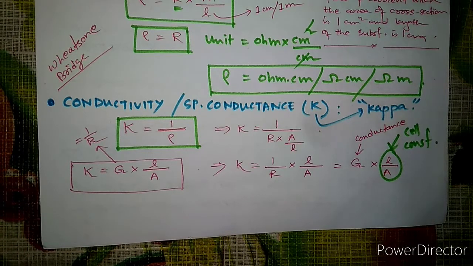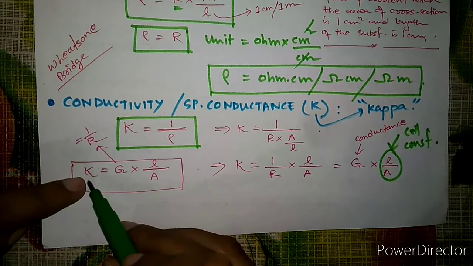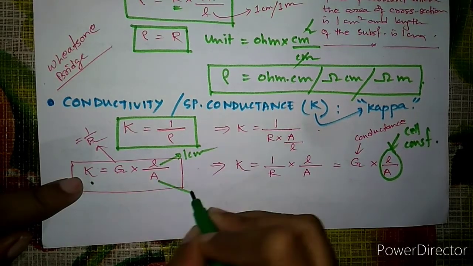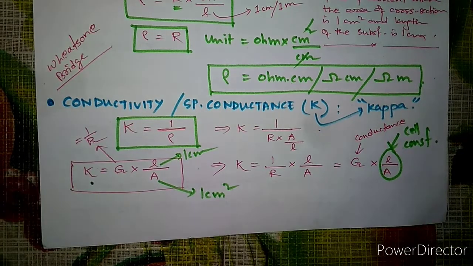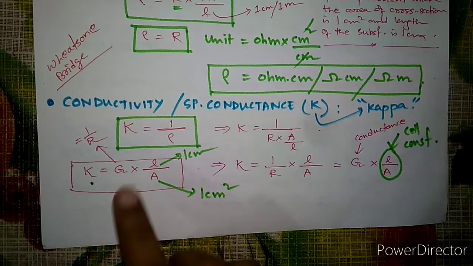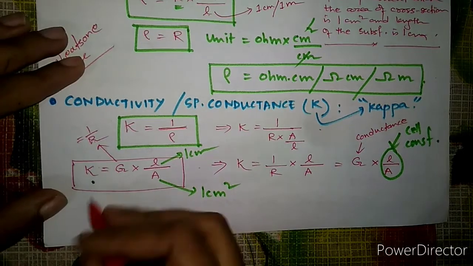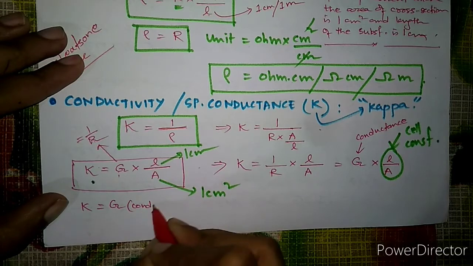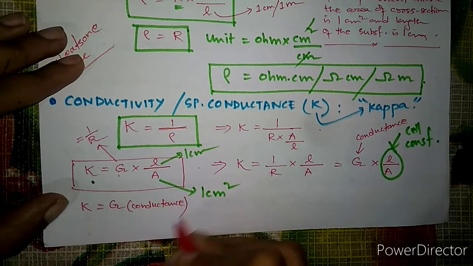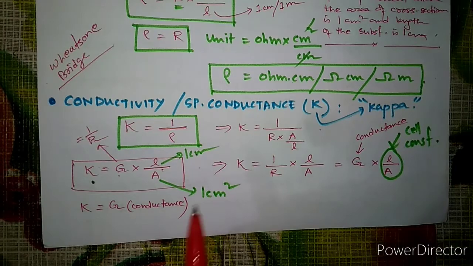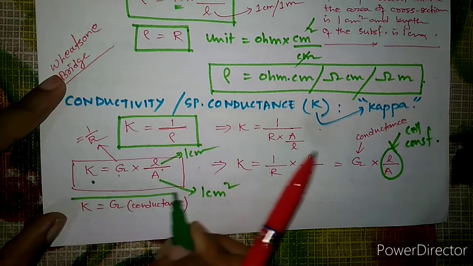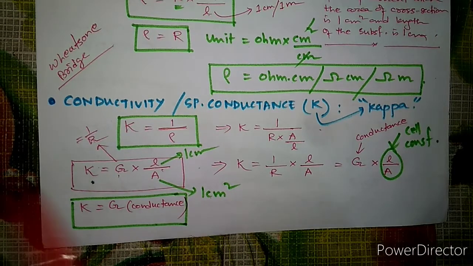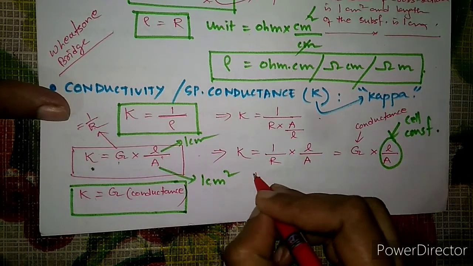Now if we want to define conductivity, we will take the length as 1 centimeter, say, and the area as 1 centimeter square. So what will happen? Conductivity will be equal to the conductance G. Once we take the length of the substance to be 1 centimeter and the area to be 1 centimeter square, the conductivity will come out to be the conductance. So how can we define it? The conductivity is the conductance